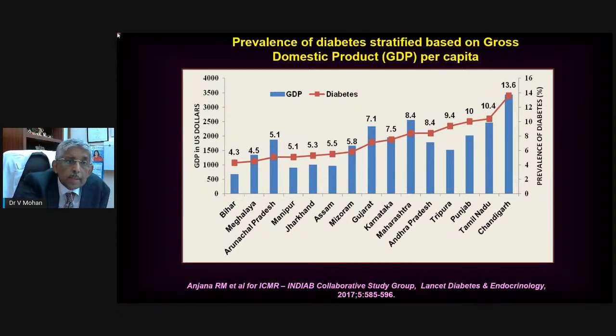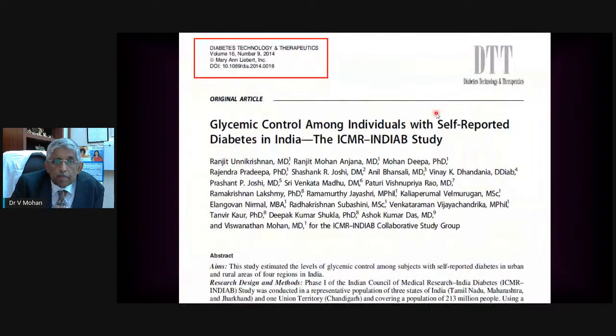But another very interesting point which this INDIAB study brought out is the blue one. If you look at the blue, this is the GDP of the state, in other words, the gross domestic product, or how rich a state is. You can see the poorer the state, the less the diabetes. And as the diabetes prevalence goes up, you can see the GDP of the state is also going up. So there is a fairly good correlation between economic development and diabetes, because people put on weight and then get diabetes as well.